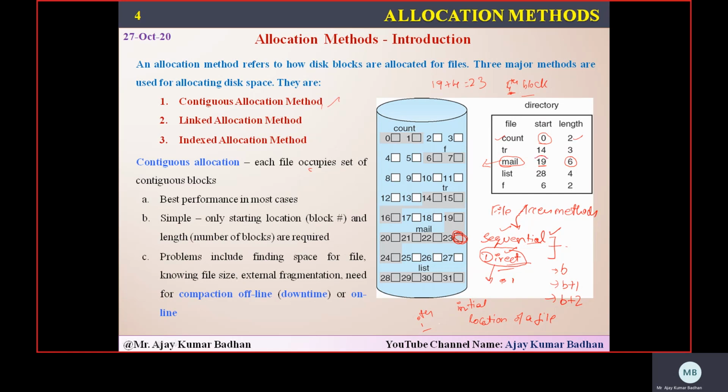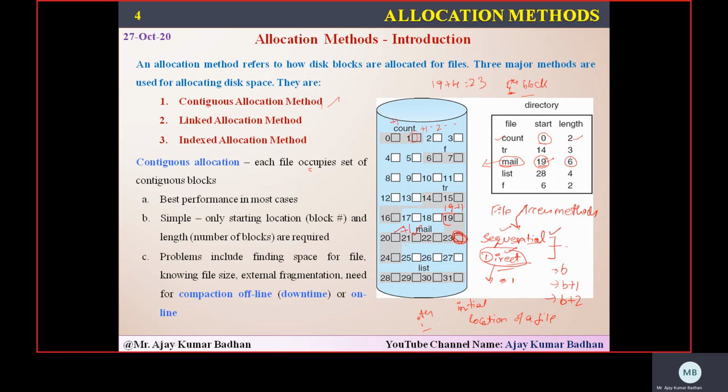The only thing is, if we know the initial position, then we can directly apply it. For sequential, if you know the initial position, then you can go plus 1, like 0 plus 1 is 1, 1 plus 1 is 2, plus 1 is 3, in that way. For example, this mail, we are starting at 19. I want to access from here. So 19 plus 1 is 20. So next block we need to access is 20. 20 plus 1 is 21.